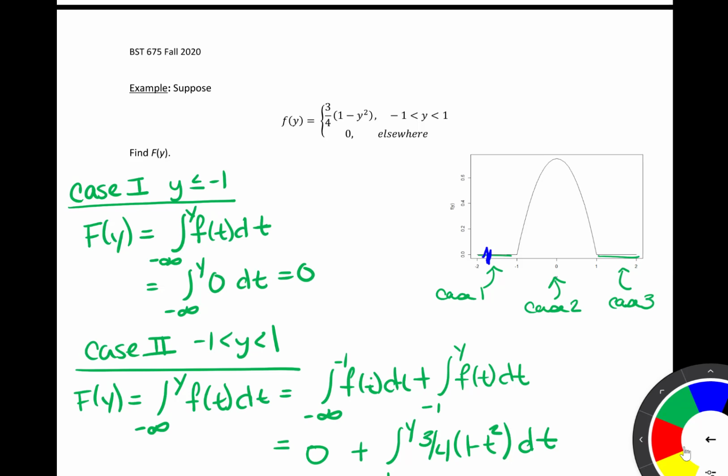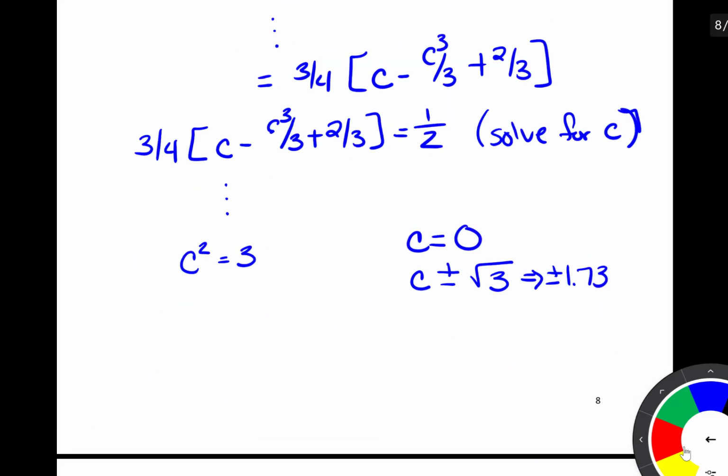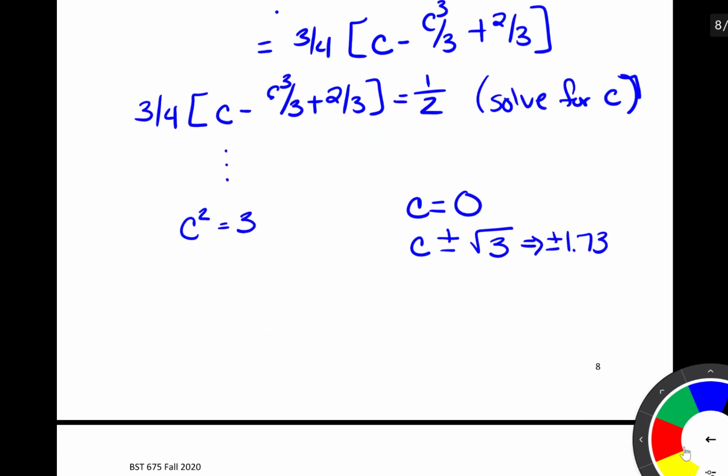It has 0 area below it. And we could look at positive 1.73, which is here, and that obviously doesn't have half the area below it. It has all of the area below it. So our third option was 0, and looking at our picture, that makes sense. 0 has half of the area below it. So our solution for this problem is c equal to 0 is the constant that we are looking for.